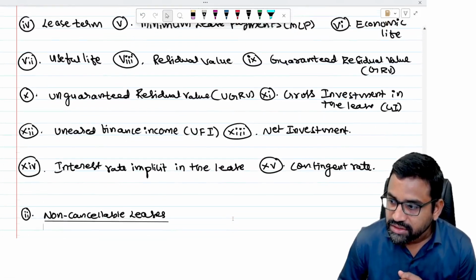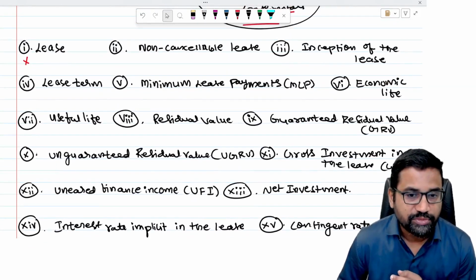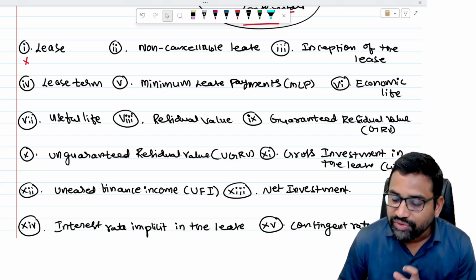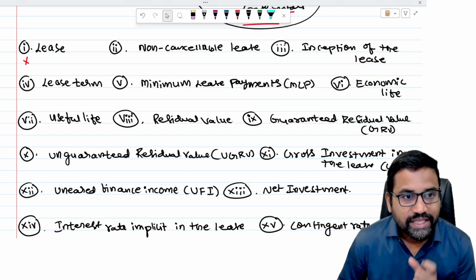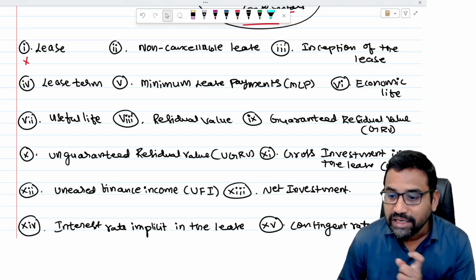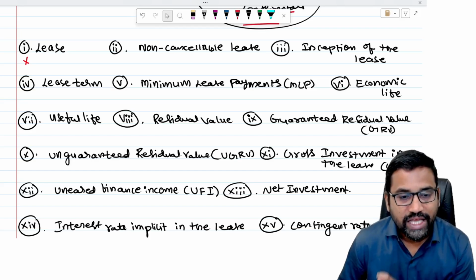There are approximately 15 definitions. Out of that, the first one, what is lease, we have discussed. Now we need to discuss other definitions. The first one is non-cancelable lease. Now let us discuss non-cancelable lease.